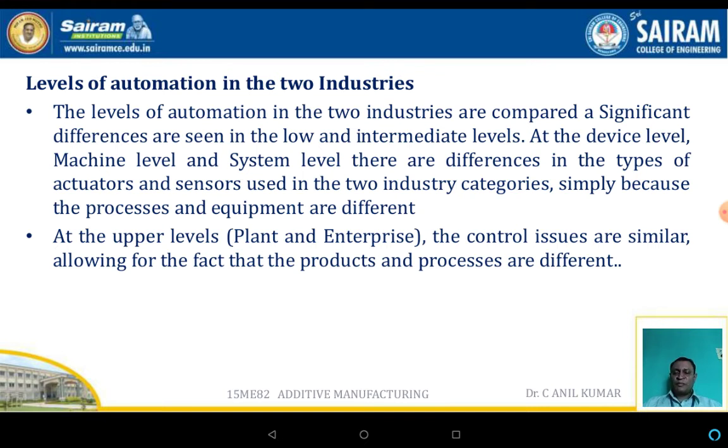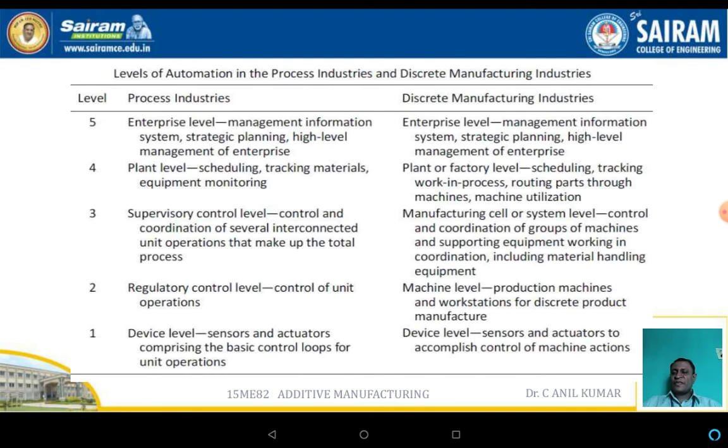At the upper level, the plant level as well as the enterprise level, the control issues are similar, despite the fact that the product and as well as process are totally different. Here the levels of the automation with respect to the process industries as well as the discrete manufacturing industries are compared. The first one is with respect to the process industries: the device layers, sensors and actuators are there, which are used for the basic control loops for the operation.